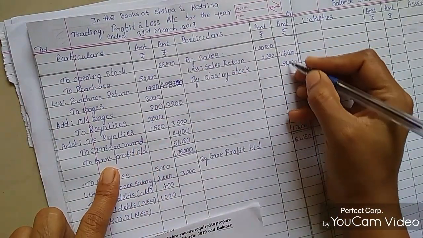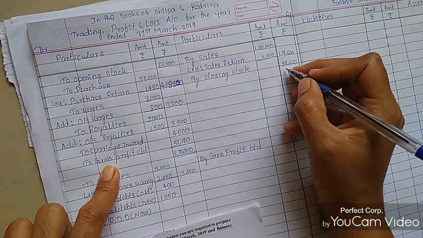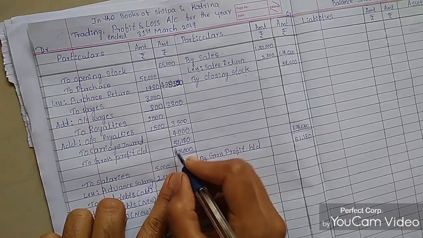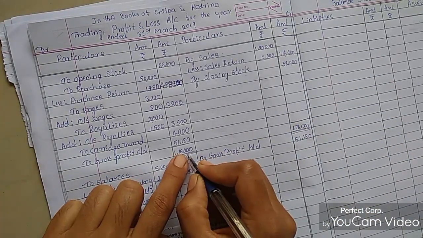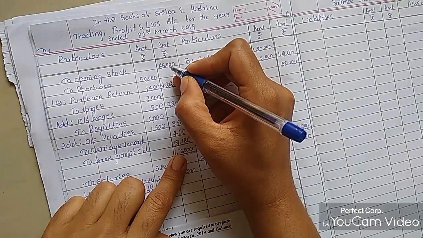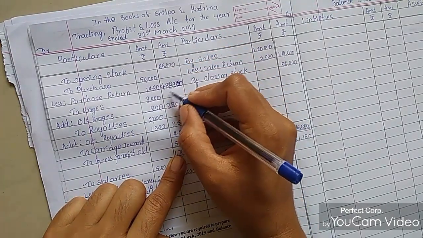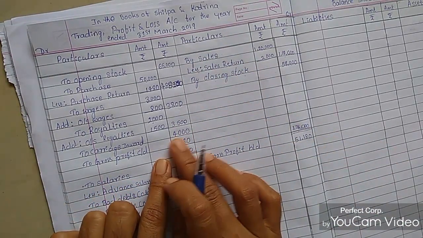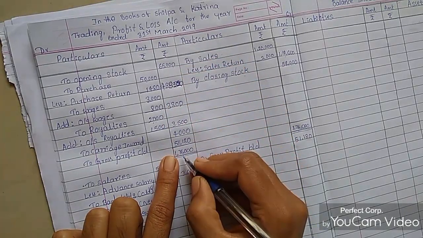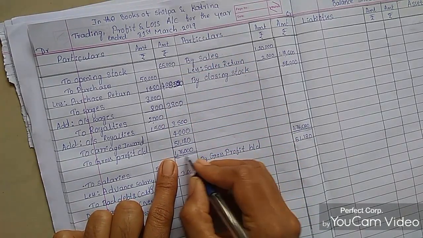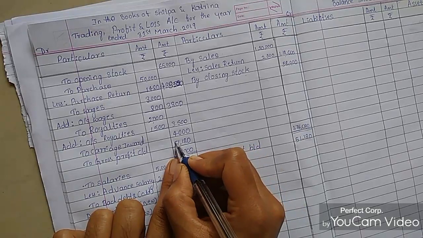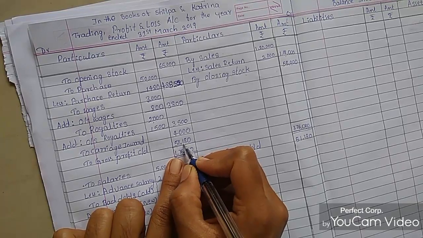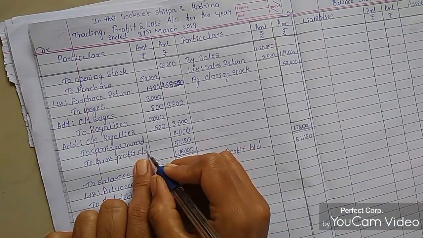After that we need to total this amount: 1,18,000 plus 58,000 becomes 1,76,000. Both sides we tally at 1,76,000, and from 1,76,000 we deduct 65,000, 4,88,520, 3,800, 3,500 and 4,000. After deducting these amounts, we got a balance of 51,180 rupees, which we carry from here.